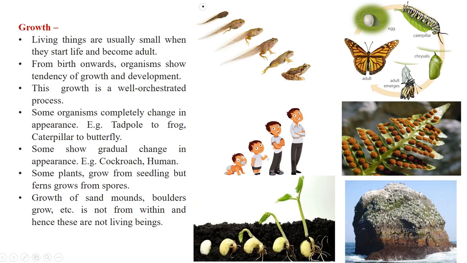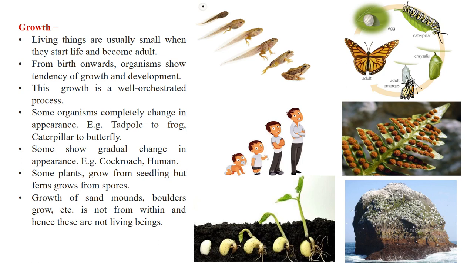The next one is growth. Living things are usually small when they start their life. They grow and become adults. So from birth onwards, organisms show the tendency of growth and development. Some animals or living organisms go through a complete change in their appearance as they grow and become adults.